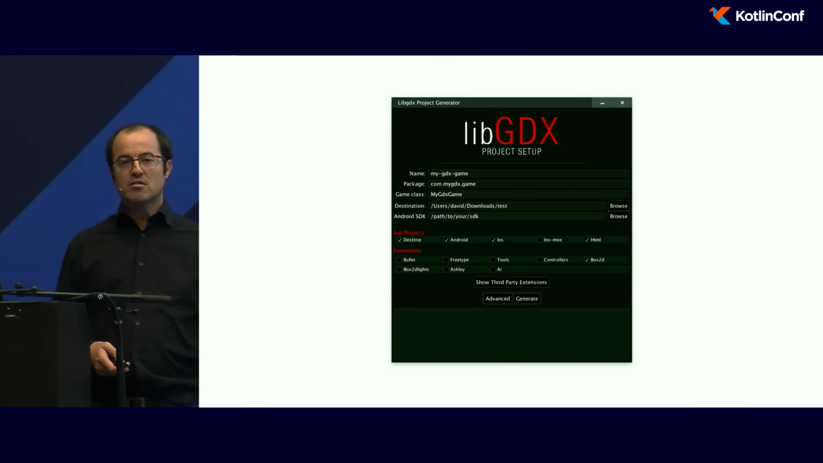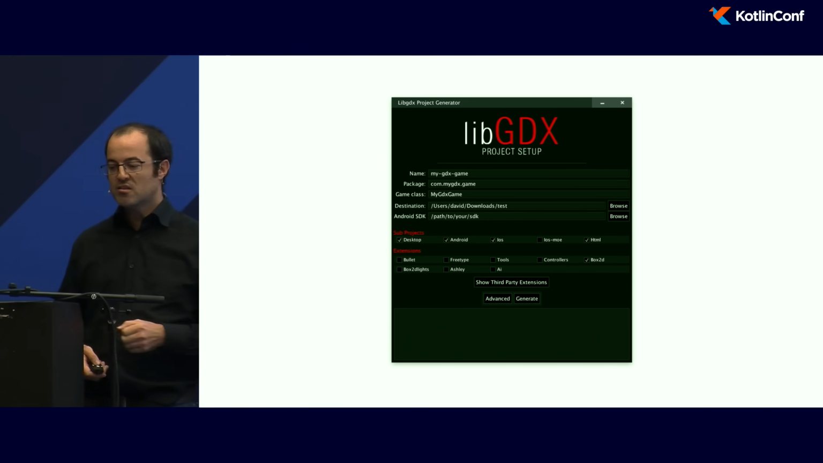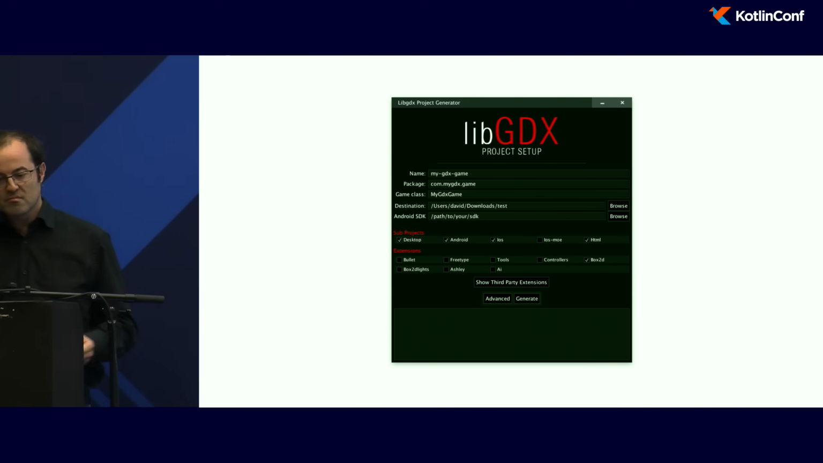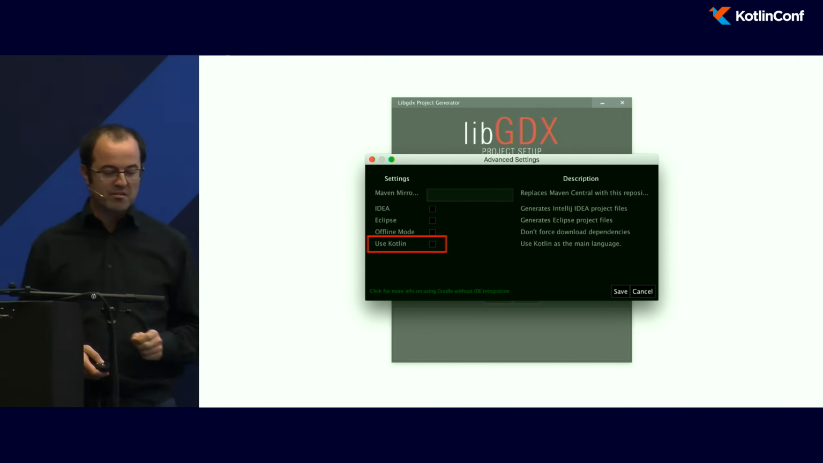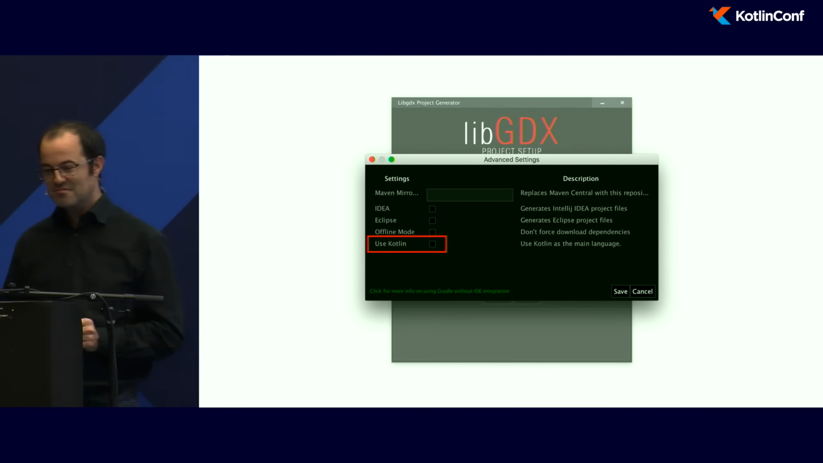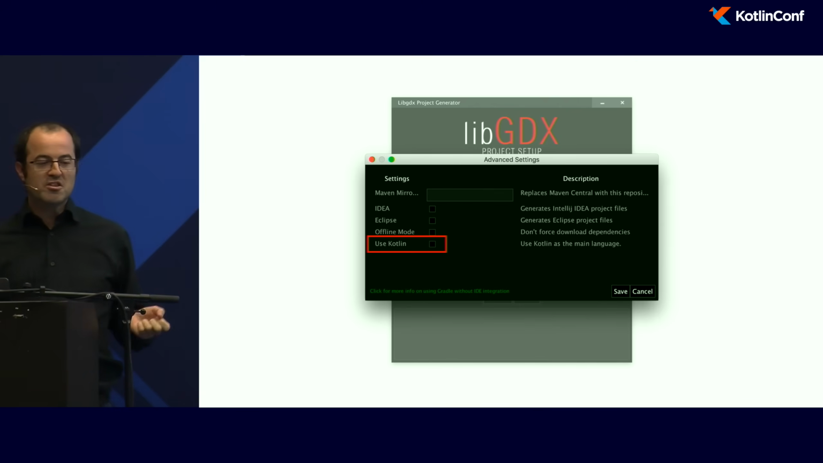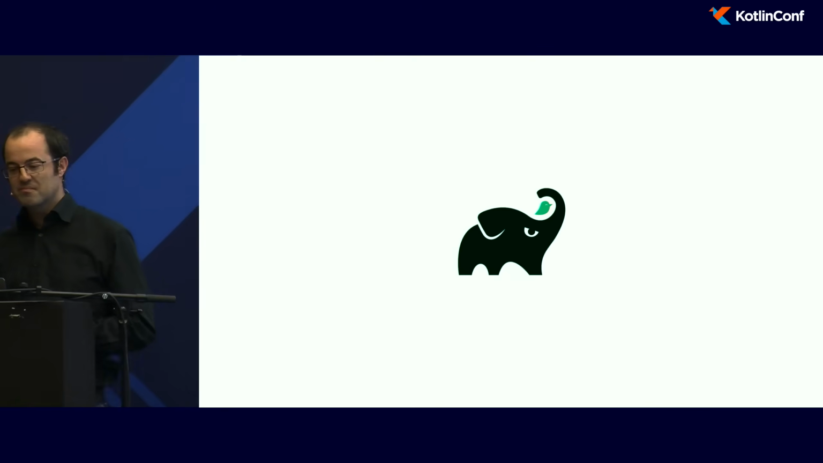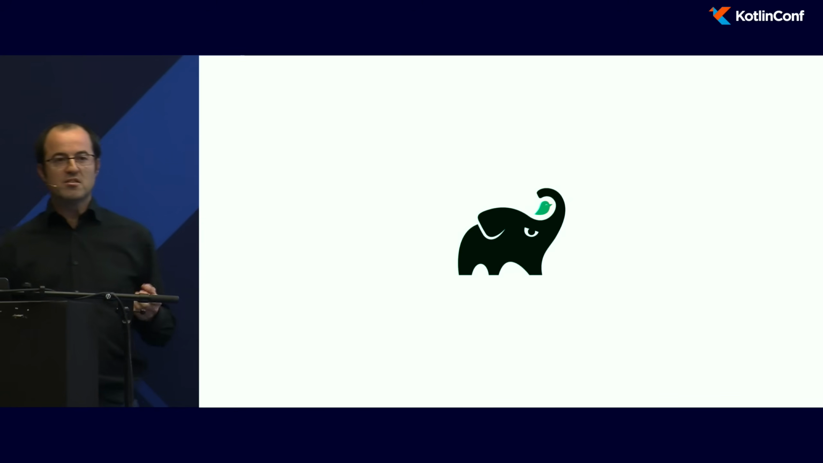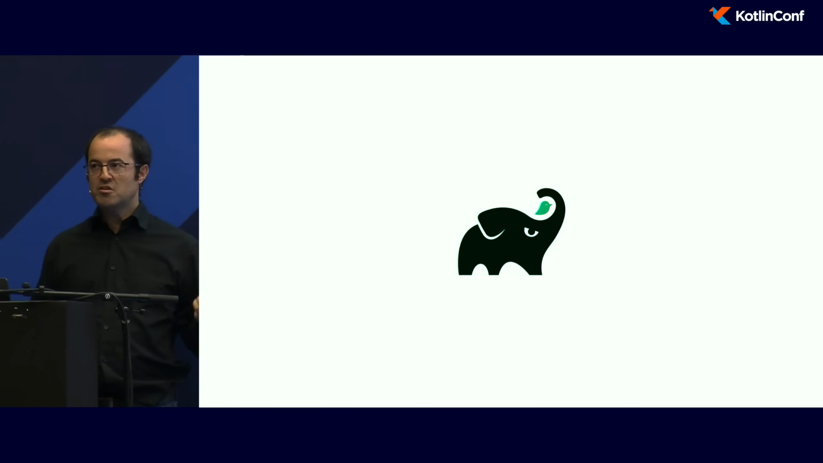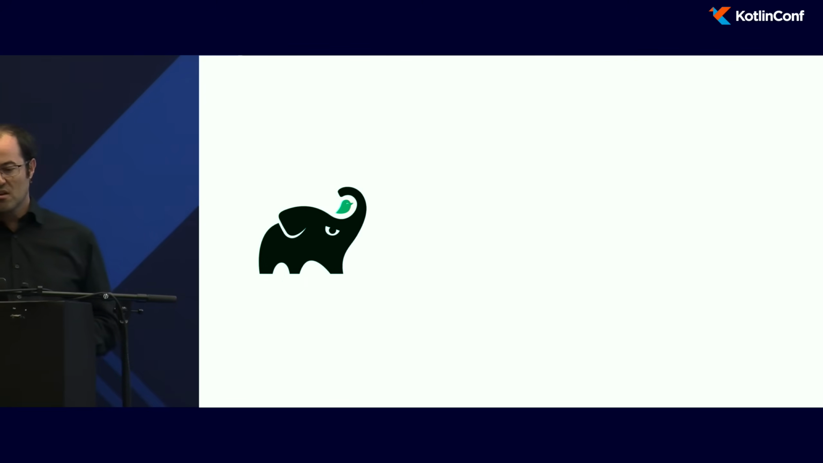To do this, you can go on the libgdx website and download a project generator. You just click on it, and it will create a project for you. If you use it, don't forget to tick the Use Kotlin option. And it will generate a standard Gradle project. If you look in the directory that was generated, you will find several directories.